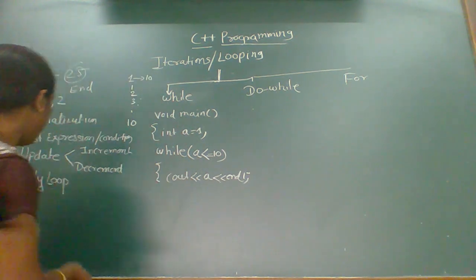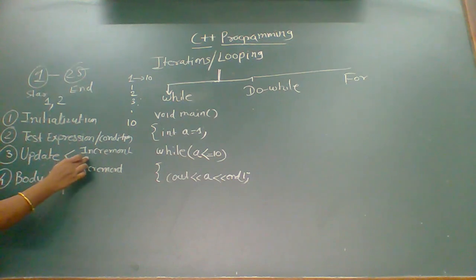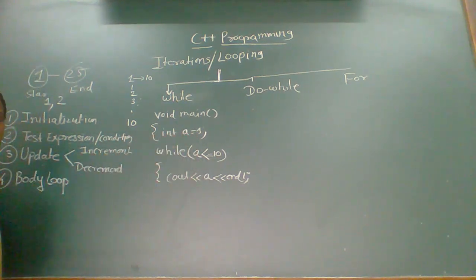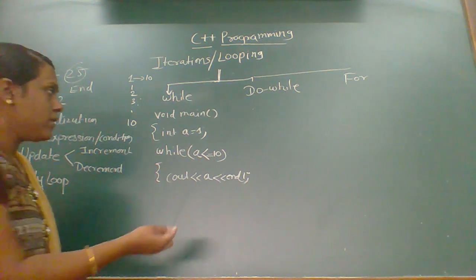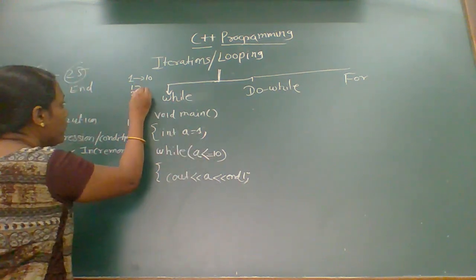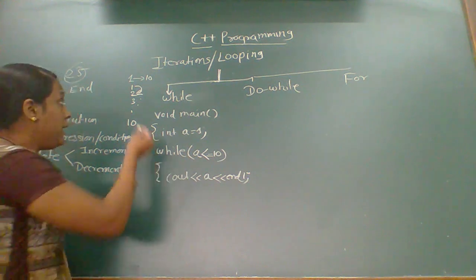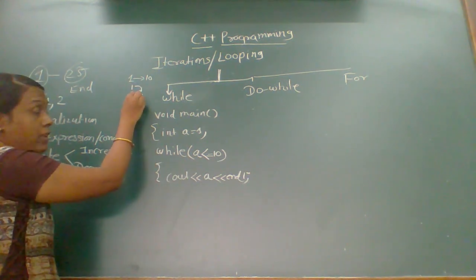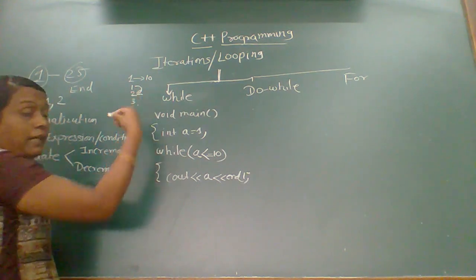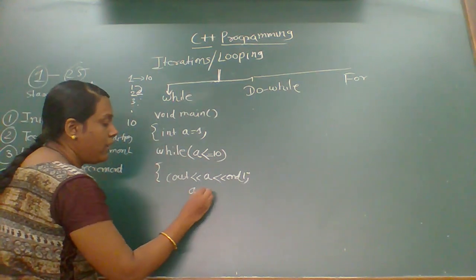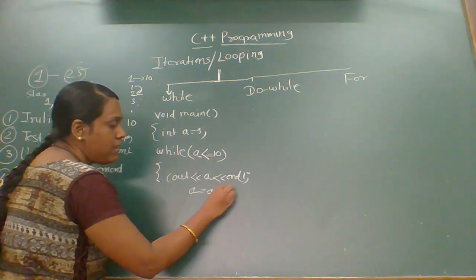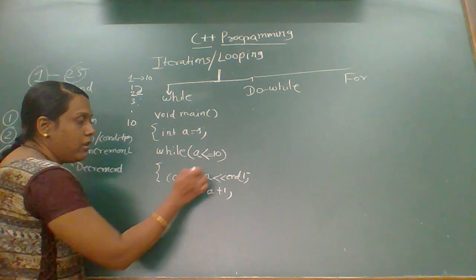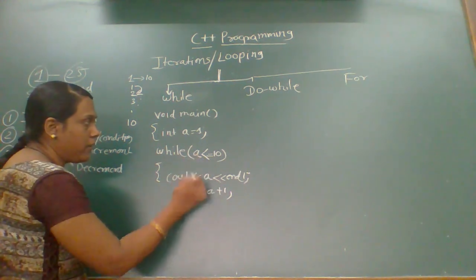Then the updation should take place. As the number started with 1, the increment will take place. That means we have to move from 1 to 2. How does 2 come? 1 plus 1 is 2. So the increment should be there. So we can write a = a + 1.